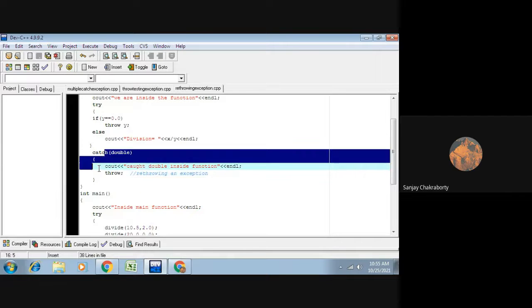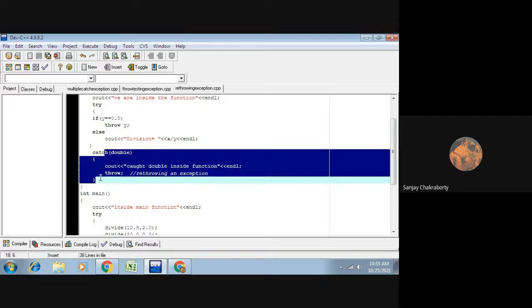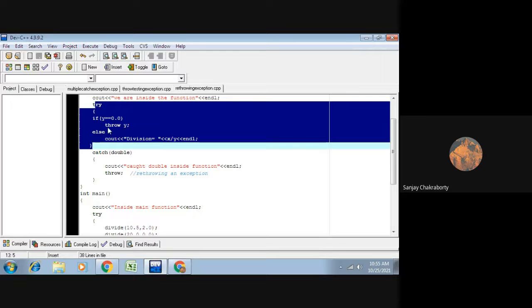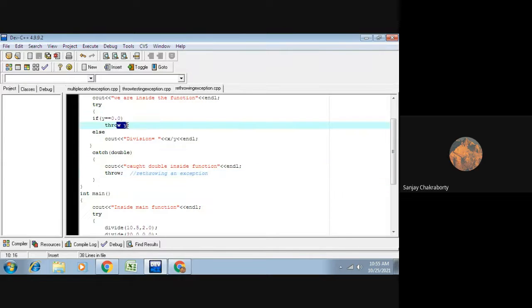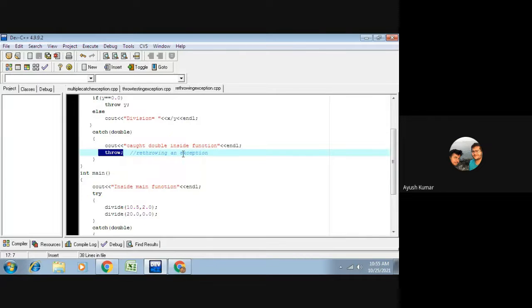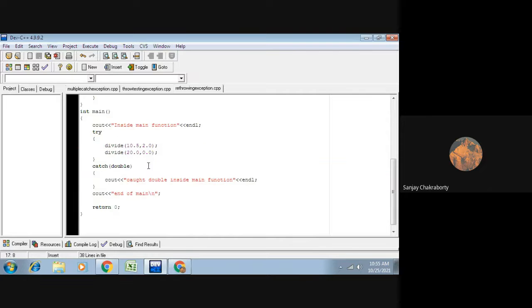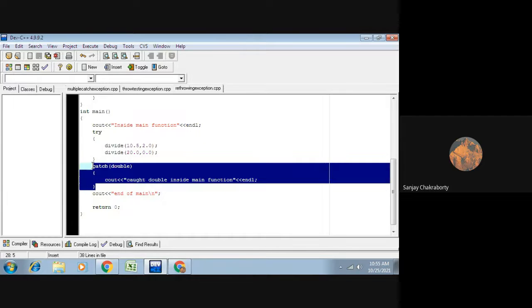So this catch handler is a follower of which try block? This try block. So it will handle the thrown y exception. Throw y is a double type of exception, that's why the argument type is double. So it will throw another exception. Can anyone tell me which catch block is responsible for handling this rethrown exception in this program? Yes, very good, this main catch block.